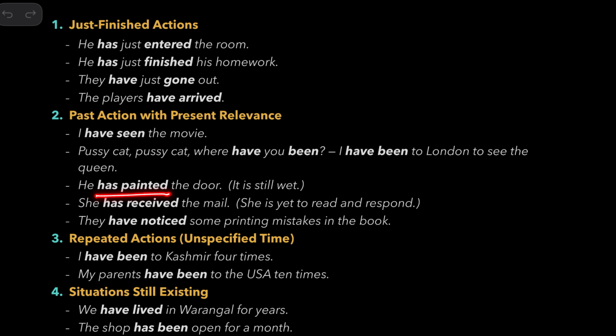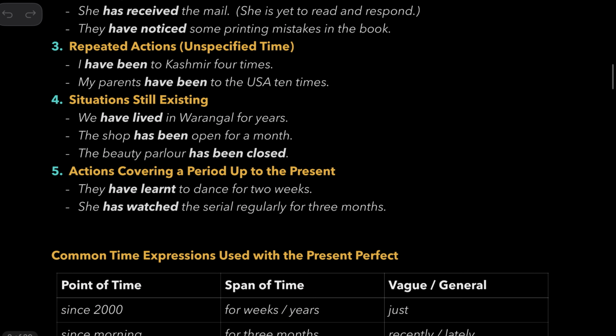He has painted the door. It is still wet. She has received the mail means she is yet to read and respond. They have noticed some printing mistakes in the book. And I have been to Kashmir 4 times. When you talk about repeated actions and you don't specify the time: my parents have been to the USA 10 times.